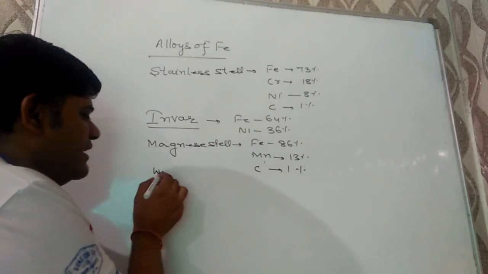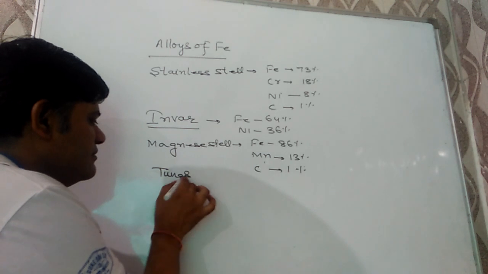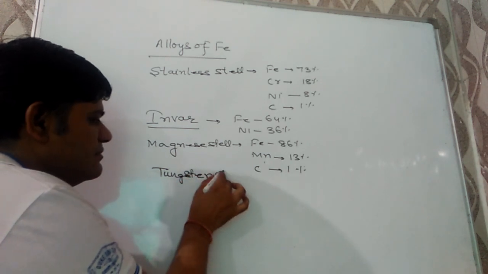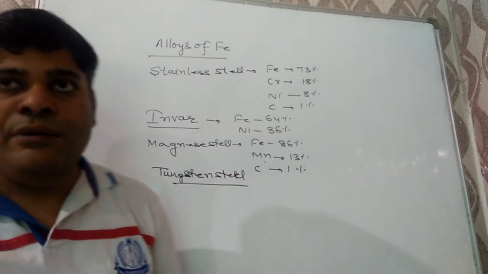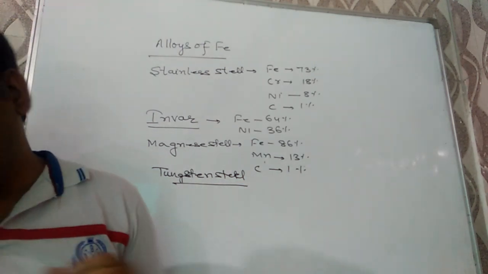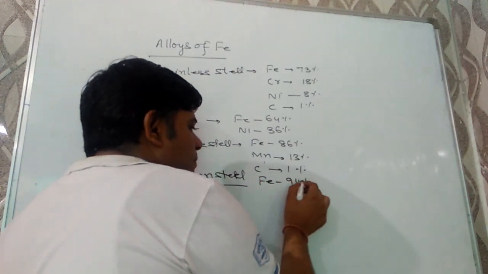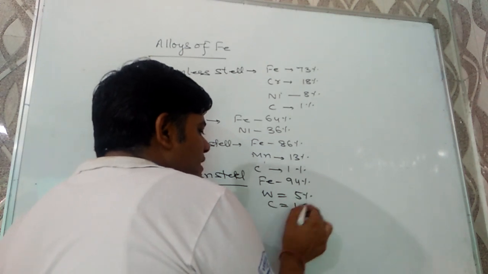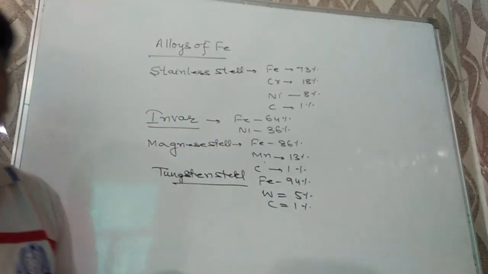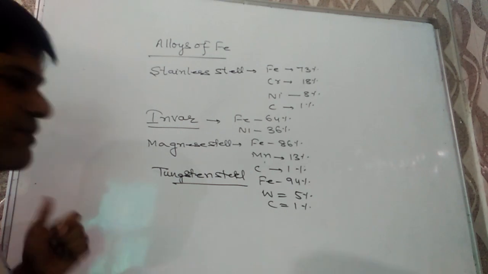Next one is tungsten steel. It contains iron 94%, tungsten 5%, carbon 1%, and it is used for making of high-speed cutting tools.